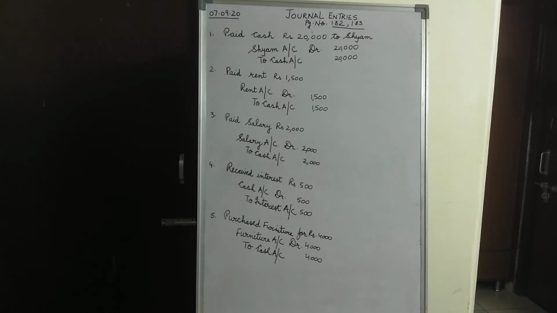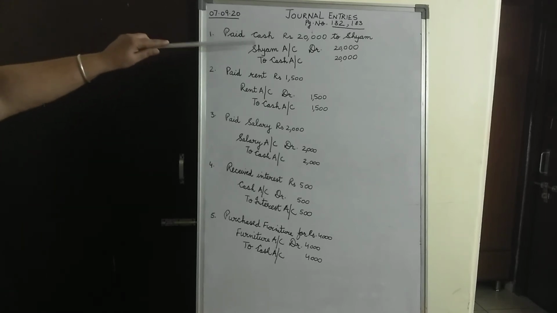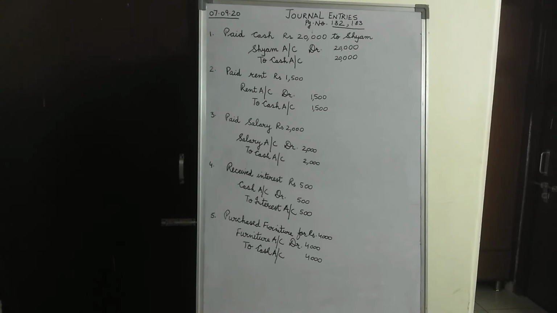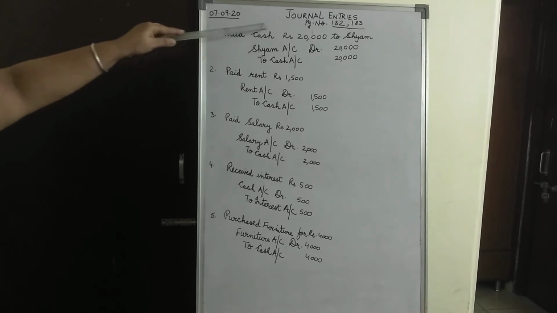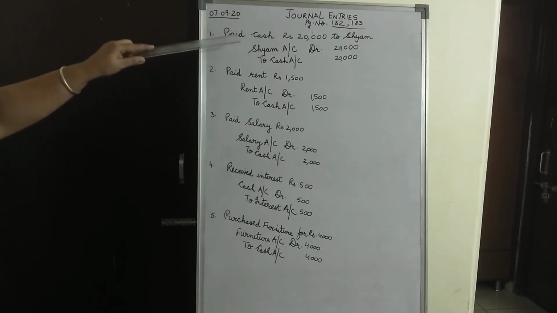When we are paying cash to someone, it means that cash is moving out of the business. So the rule for the real account will be applicable as credit what goes out. Cash is going out of the business because we are paying cash to someone.